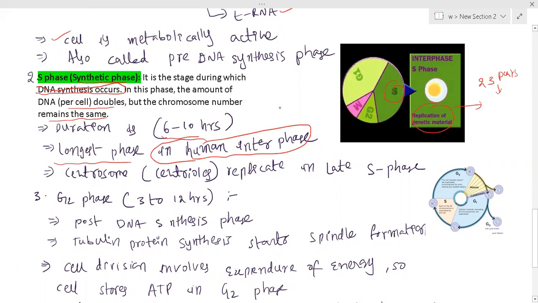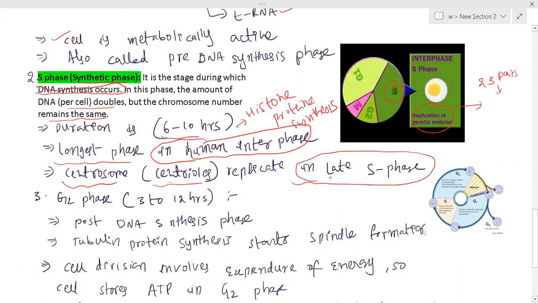And at the same time, histone proteins are also synthesized in S phase. And next one is the centrosome. It plays a vital role in cell division, including centrioles, which replicate in late S phase. So these are the two points.